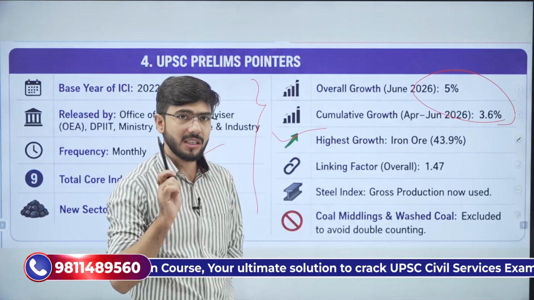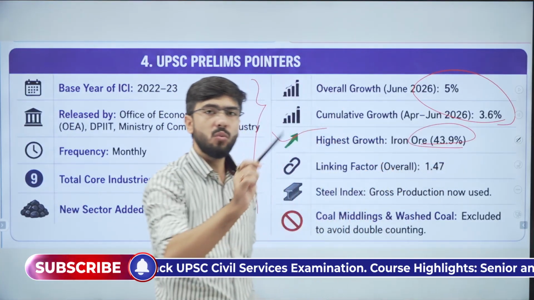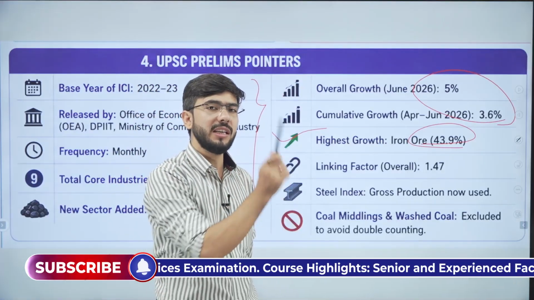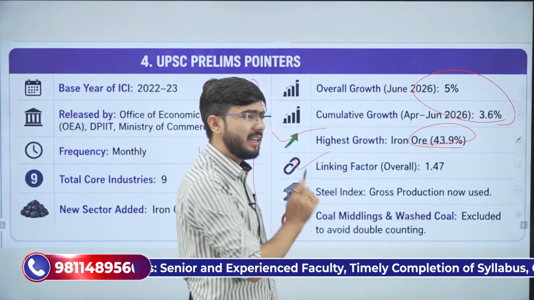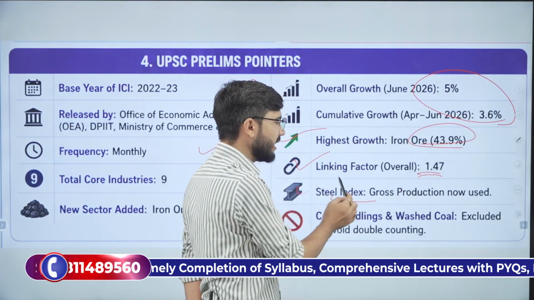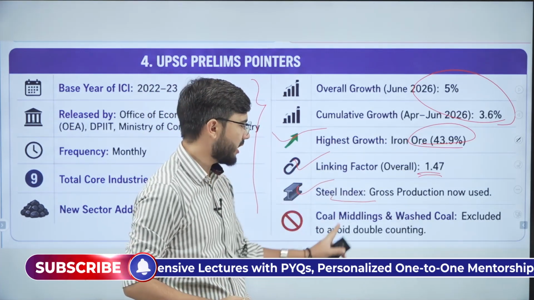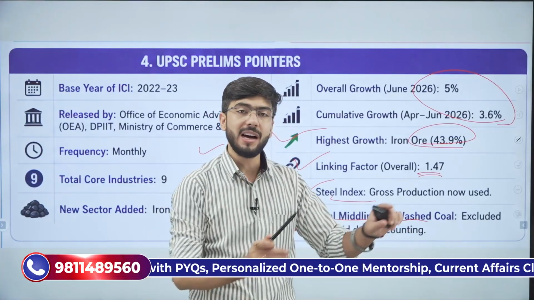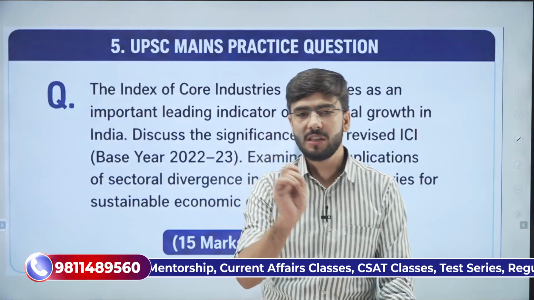Highest growth is there in iron ore. This too will change over a period of time. Once we go to prelims, we need to see what the most recent index was, because it is released monthly. Yes, the linking factor must be remembered, 1.47. Steel index has changed from net production to gross production. Coal middlings and washed coal have been excluded from the index. Clear? These are some of the points which you must remember.